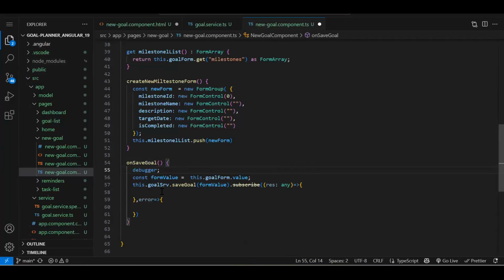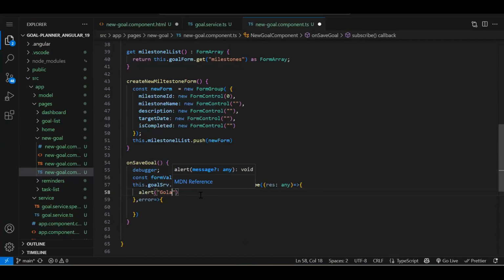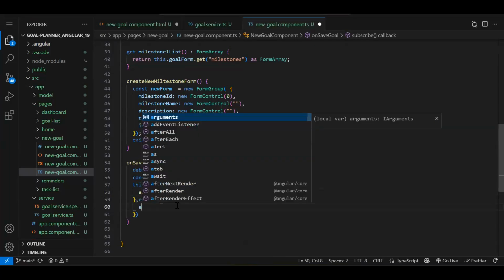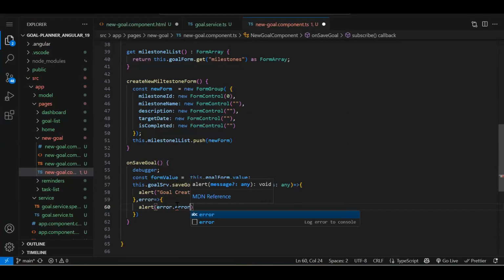Let's test it properly. Here we will say alert goal created, and here error dot error, whatever the error message we get from the API.